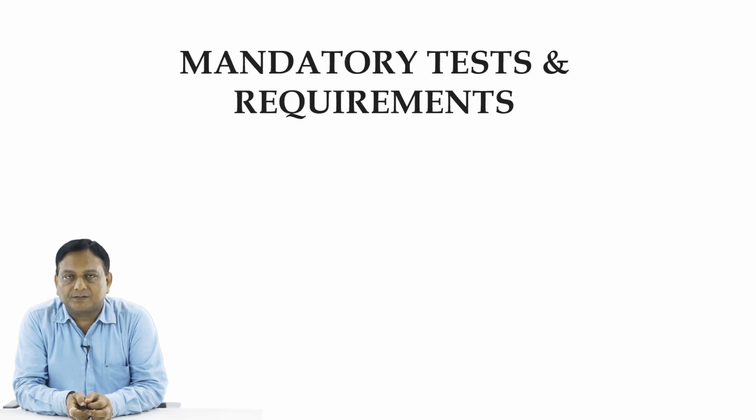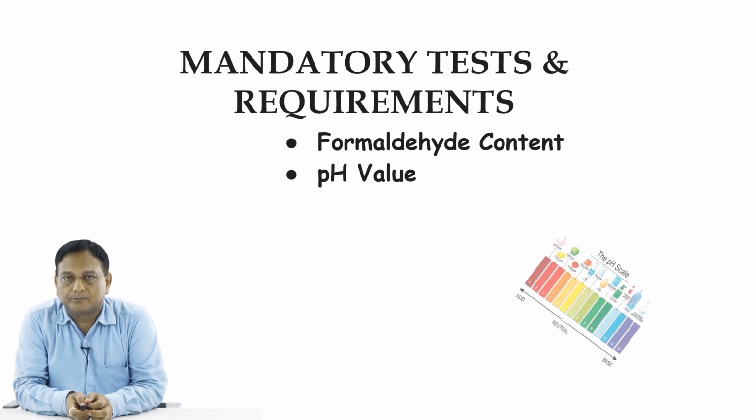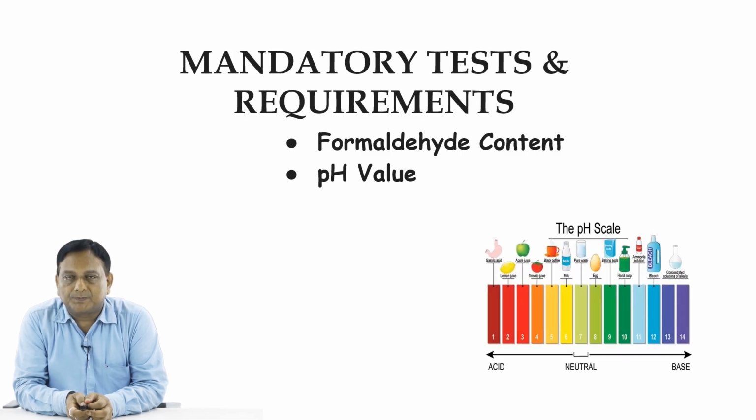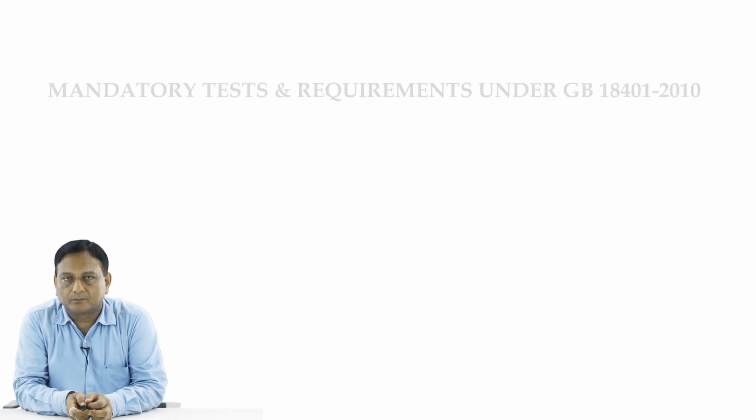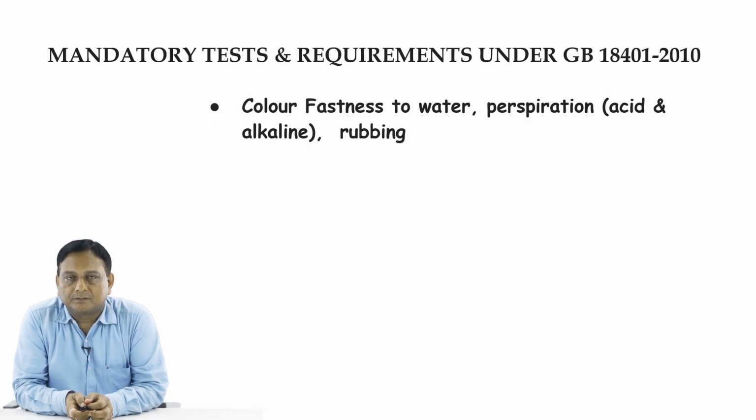Now mandatory tests and requirements. What are those? Number 1 is the formaldehyde content. How much formaldehyde is there in the end product? The pH value of the product is very important. It must be neutral or nearing neutral, mandatory requirements. This also covers the color fastness tests.